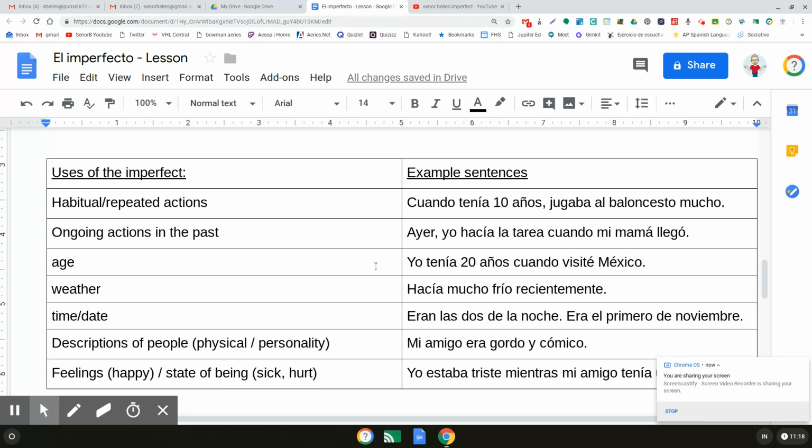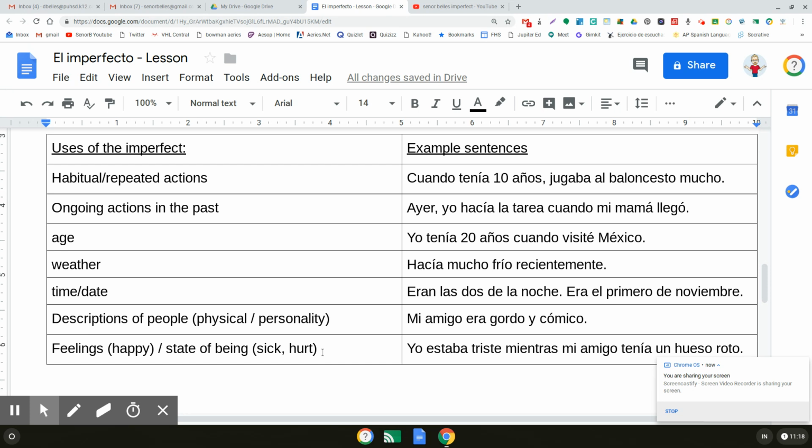So here's some. These are the same uses that were at the top of the document, and then I put some examples over here. I'll just read them to you and translate what they would mean in English. So the first one for habitual or repeated: Cuando tenía 10 años, jugaba baloncesto mucho. So when I was 10 years old, I played basketball a lot. Now, it doesn't say yo, but I could put that in there for you. So me playing basketball is something I did habitually. That's why it's in the imperfect.